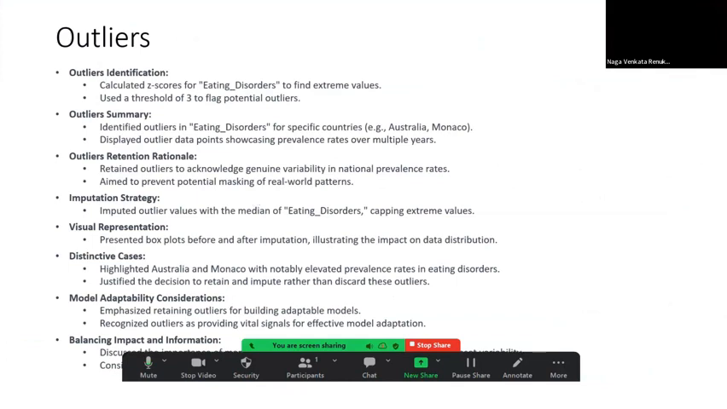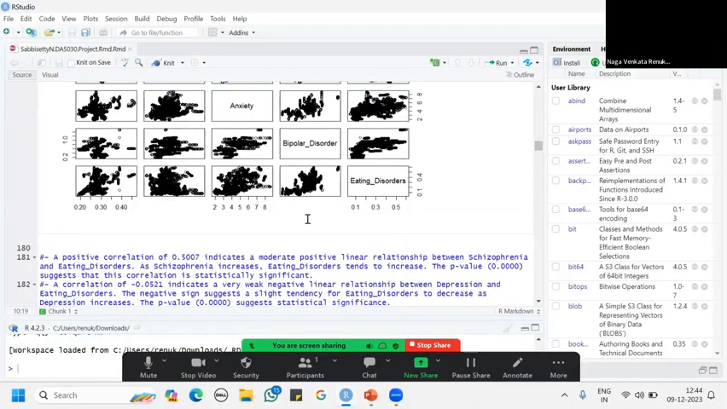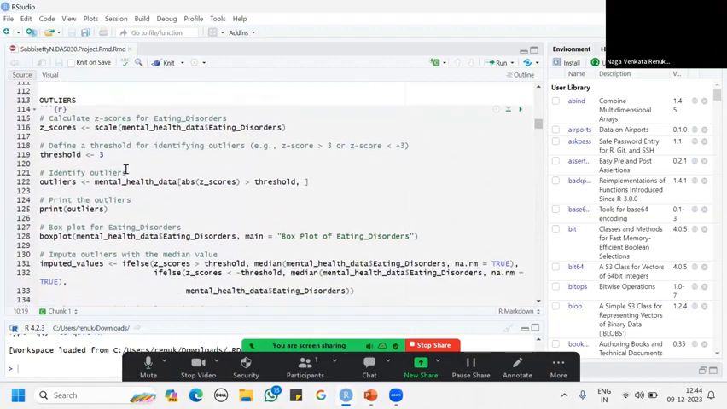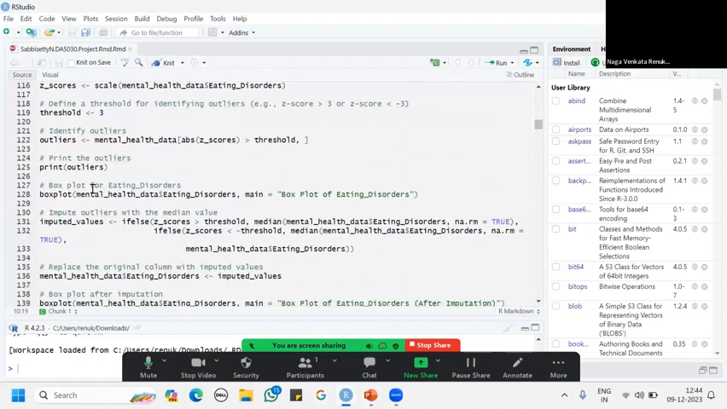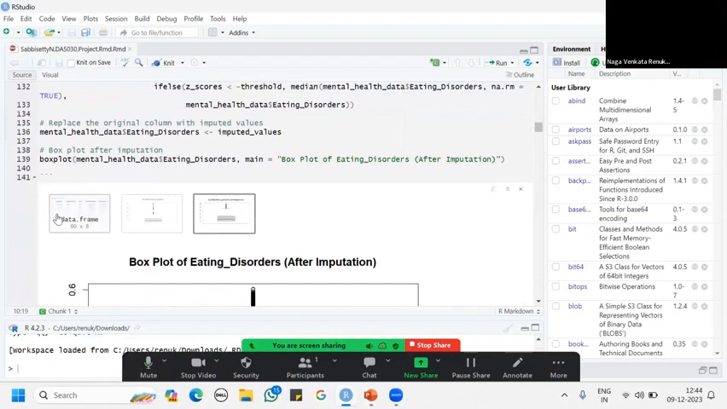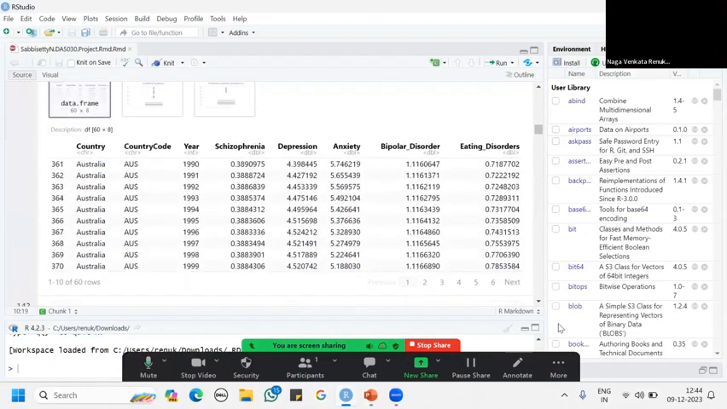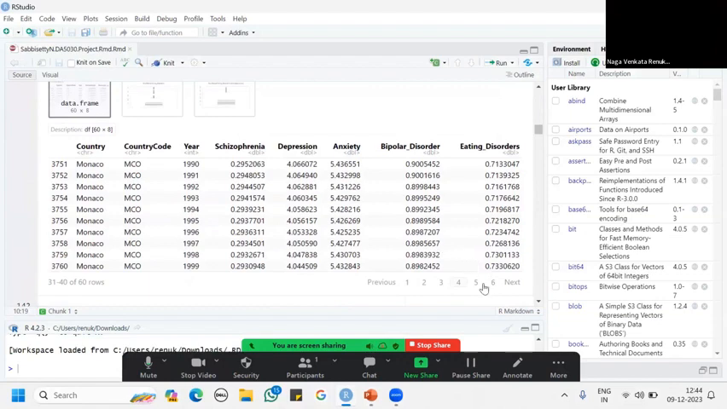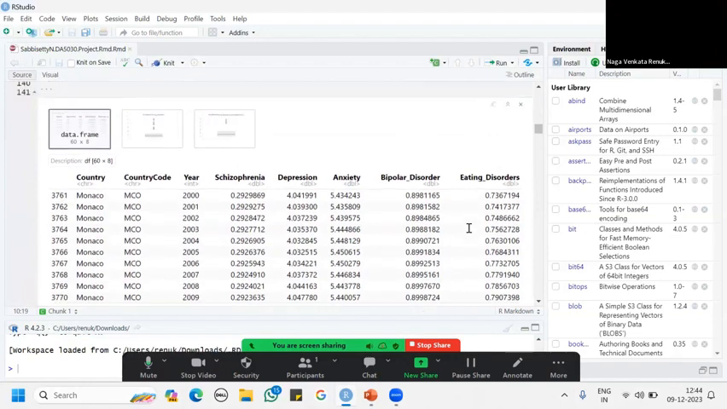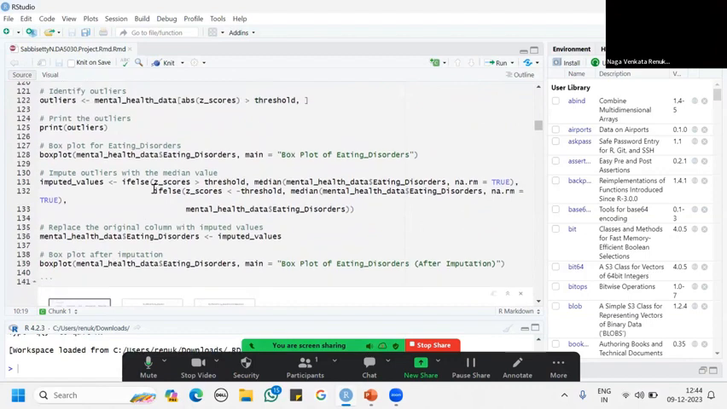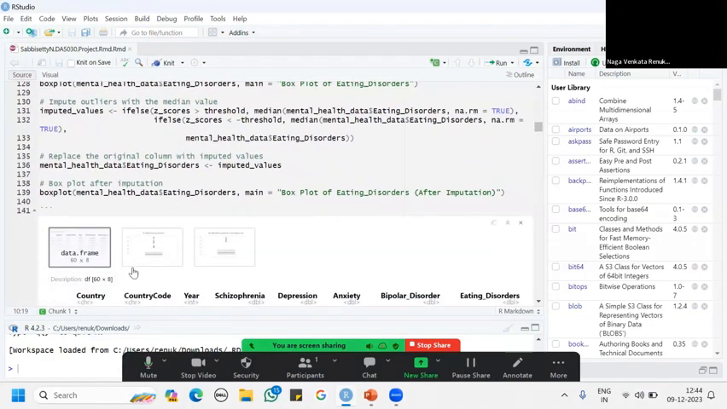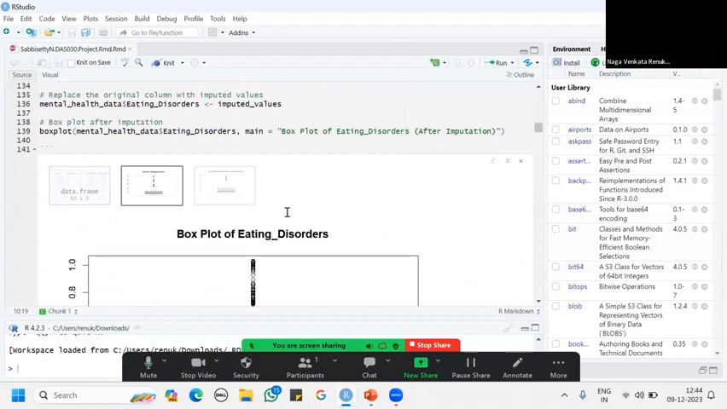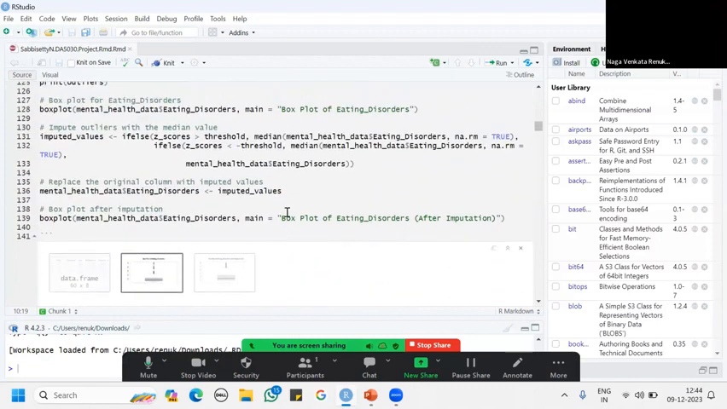First, I did the Z-score, and after that, I started detecting my outliers. I kept a threshold of 3 and identified my outliers, and I got to know that my outliers consist more of Australia and Monaco, and they have the same eating prevalence. These countries also have a good prevalence of eating disorders, so we don't want to remove the outliers. So what I did is imputation. I replaced the outliers with the median value so that my data is retained for better analysis of the countries.